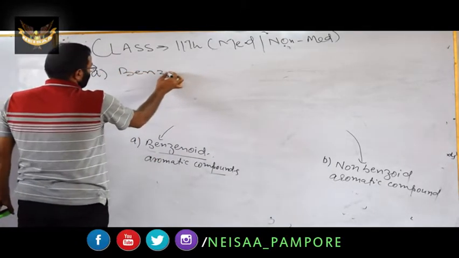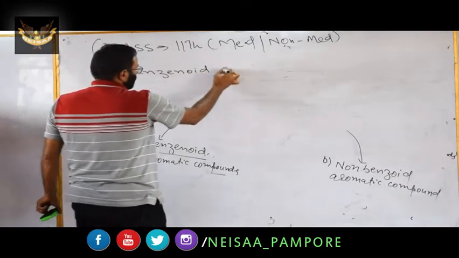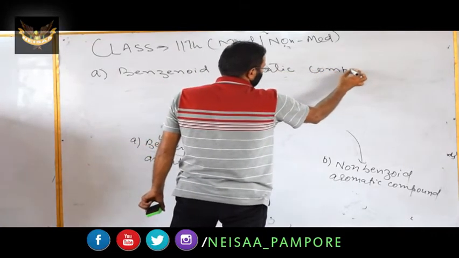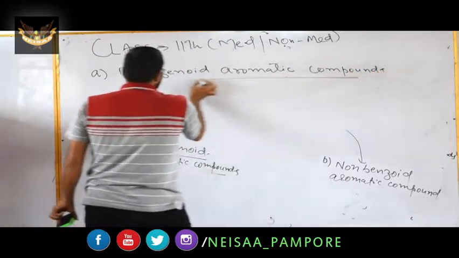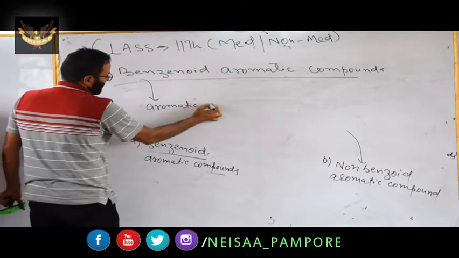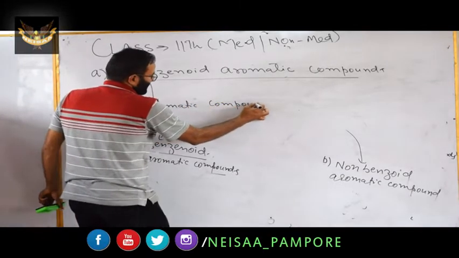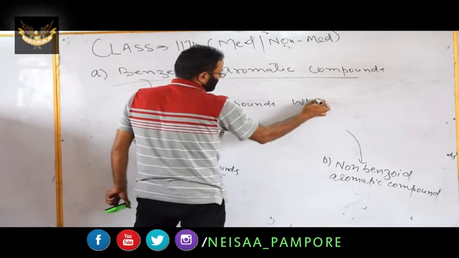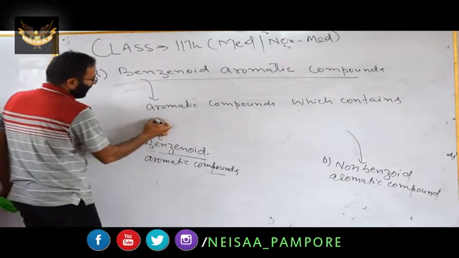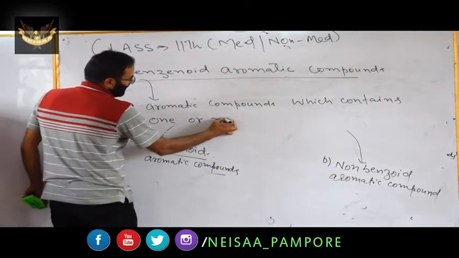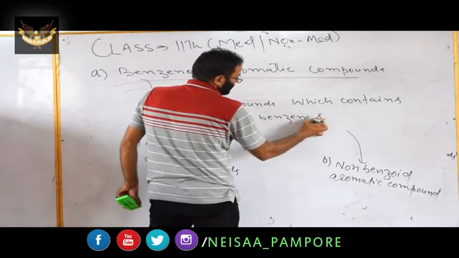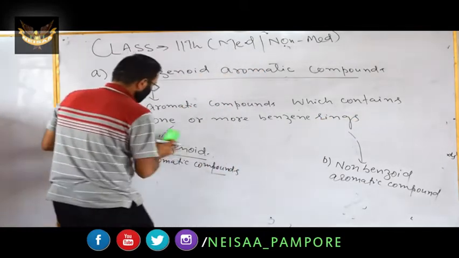Benzenoid aromatic compounds. How can you define these? These are aromatic compounds which contain one or more benzene rings.